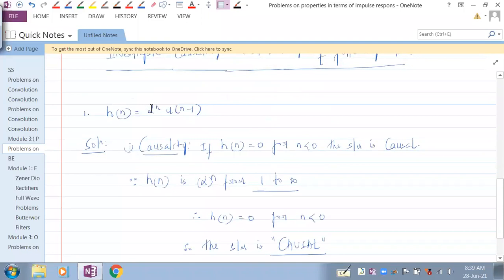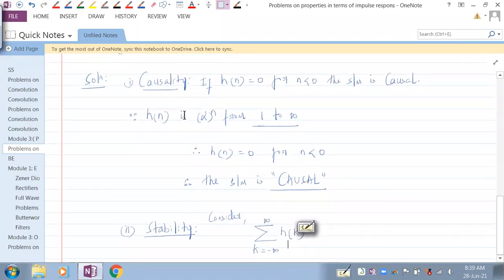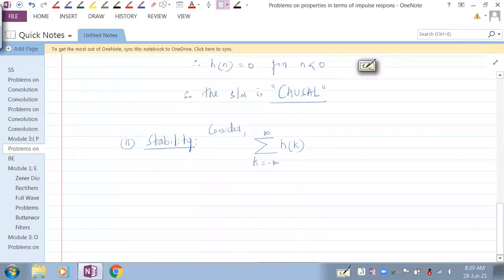So let's see, what is h of k? h of k is 2 power k into u of k minus 1. This would now look like summation k from minus infinity to plus infinity of 2 power k into u of k minus 1, where all n's become k.